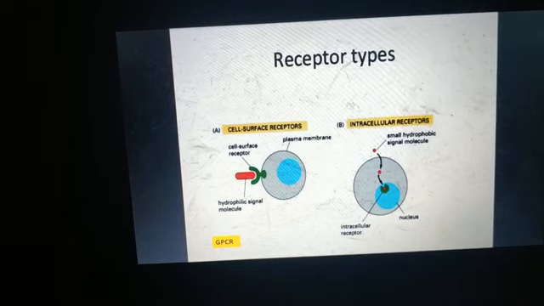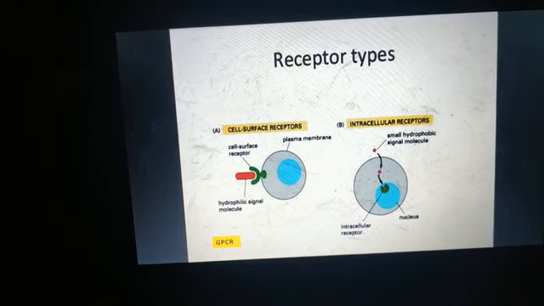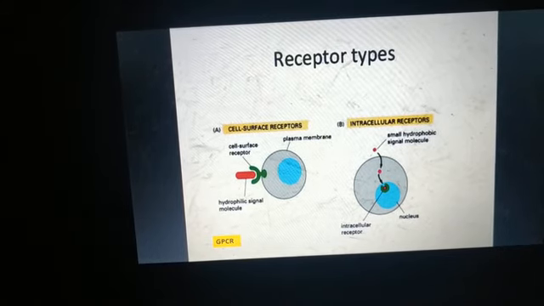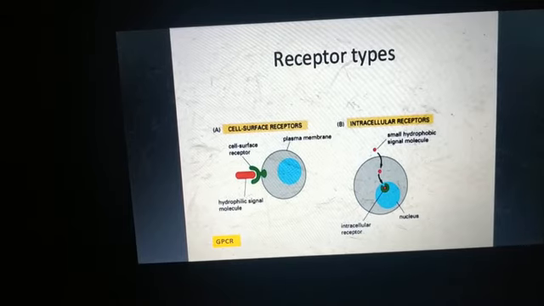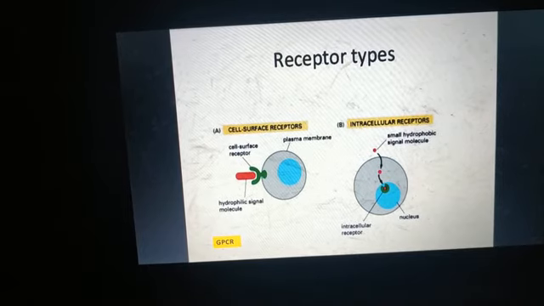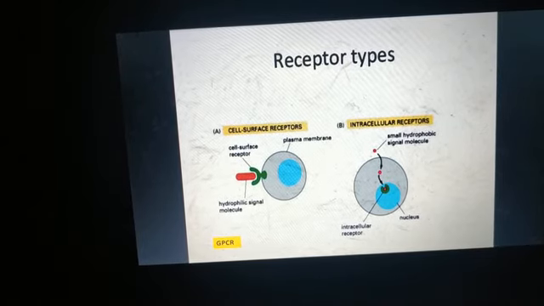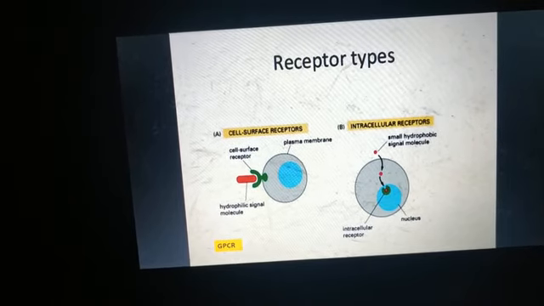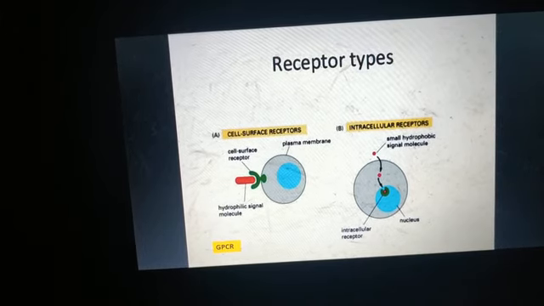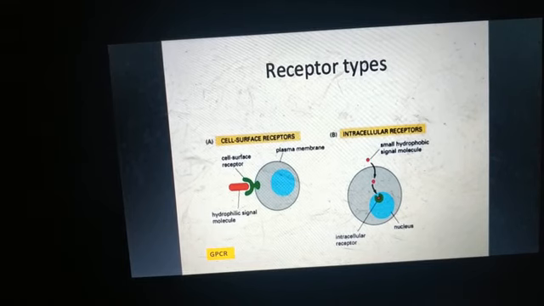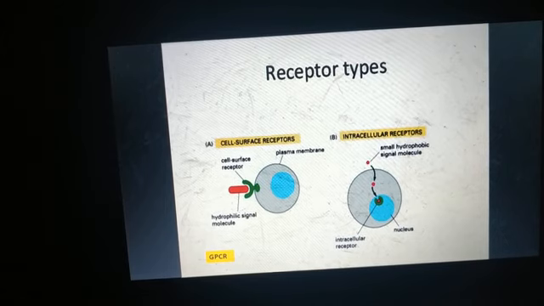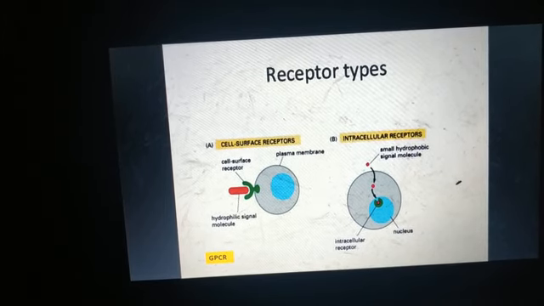We have another group of receptors that are enzyme linked receptors. These are also cell surface receptors which are associated with an enzyme. They act by phosphorylating their substrate proteins at tyrosine residues. So what they will do is transfer the phosphate group to a protein, to the amino acid at the tyrosine residue.